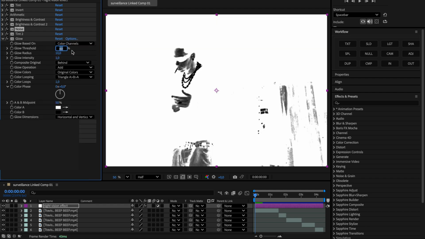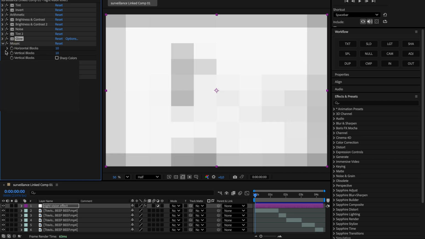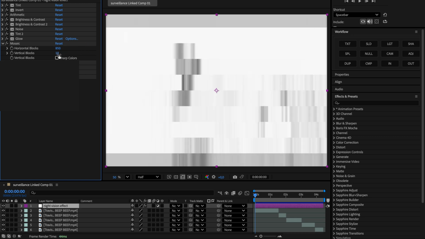Now we're gonna add glow. Set the glow threshold to 20%, glow radius to 33, and glow intensity to 0.3 to get that soft dreamy haze effect. Next up is mosaic. Change both the horizontal and vertical blocks to 850. This gives the footage that subtle digital texture.